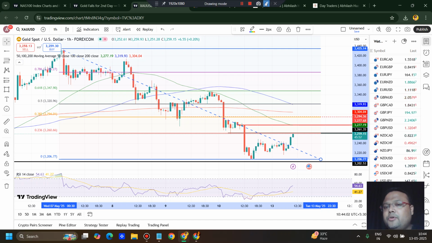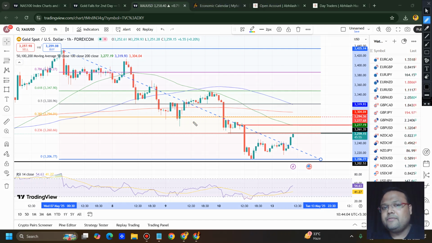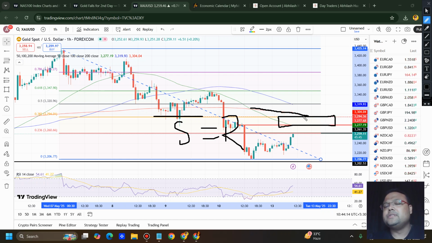Not only do we have the Fibo 38.2% retracement level, plus you can see the previous support will also be acting as resistance, and we also have the 200 moving average coming down. So we have a good confluence here. So if the market shows price rejection from above, we can hit the sell button, but keep in mind no level is permanent.